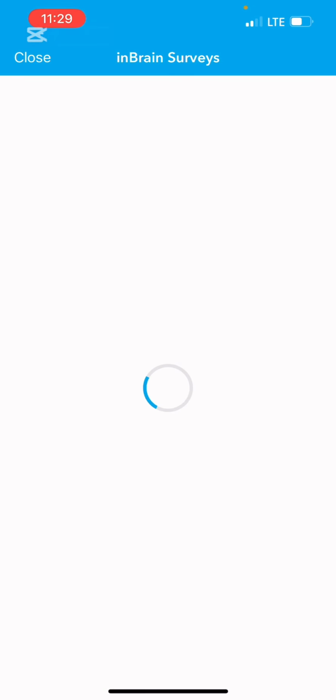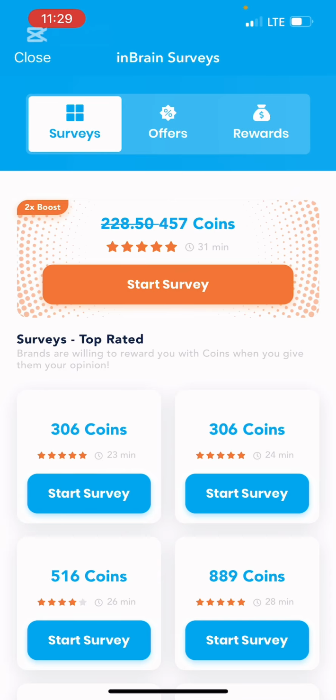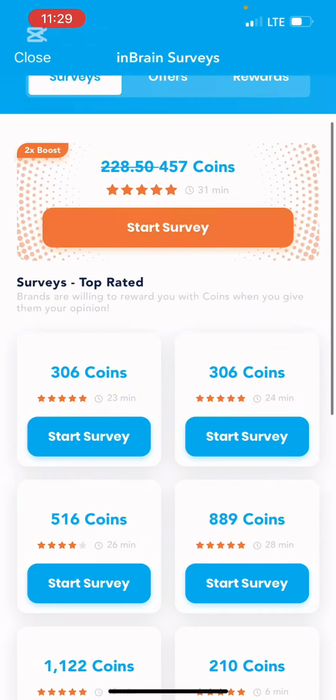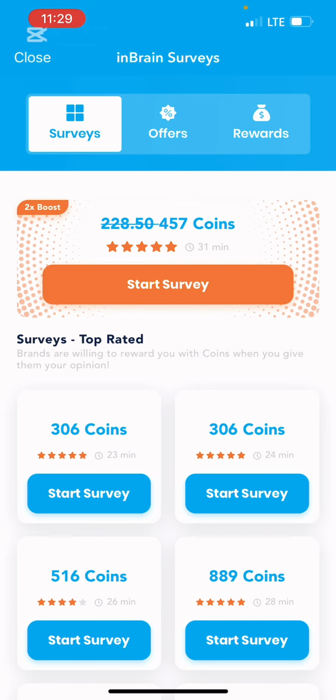So let's see if it's going to pop out surveys. But if it shows VPN something, it shows that the IP is weak. But if it shows surveys, it shows that the IP is what? Strong. Now you can see over here, these are surveys, right? You can see. But then it shows that the IP is strong.